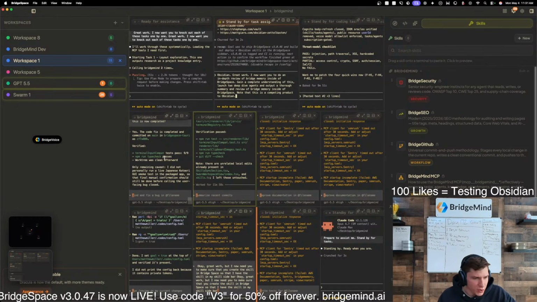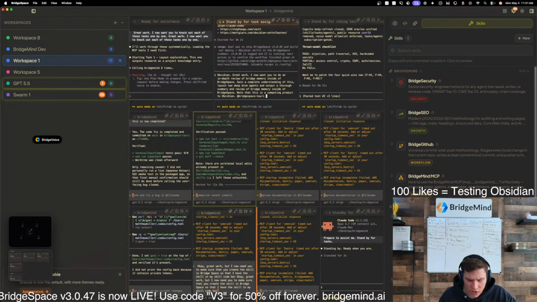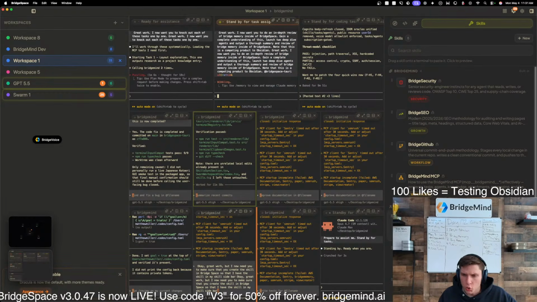Why is Bridge Voice duplicating sentences when you prompt? That's actually a bug right now. It's getting fixed in the updated version, so I'm not too worried about it because we already have an update for it. It is happening, but we already fixed it. All right, I'm gonna do an ultra think on this one. It's gonna launch 2 deep dive agents here.